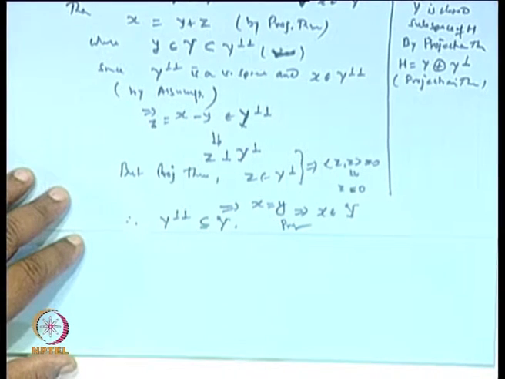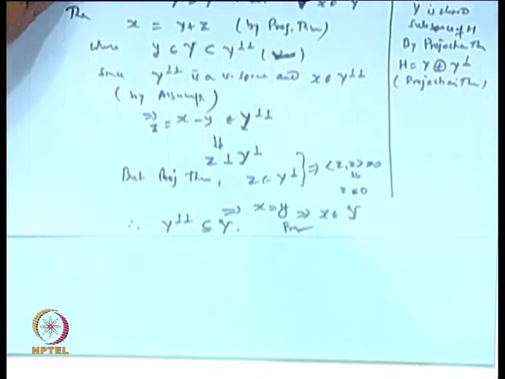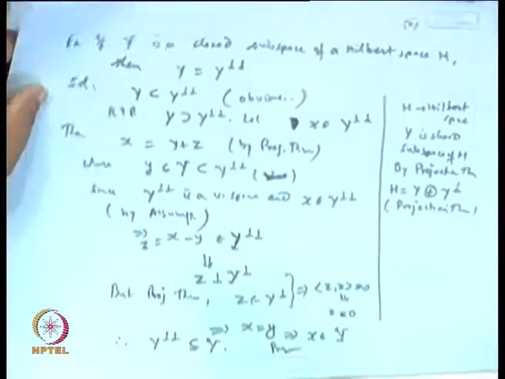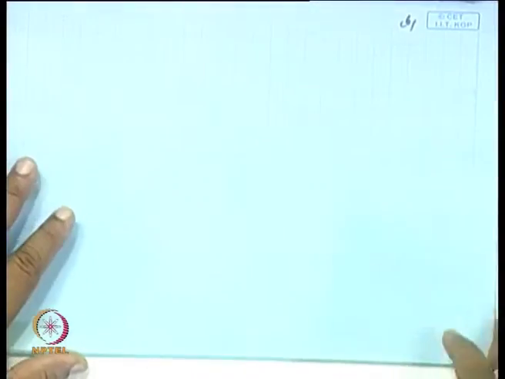Is this clear or not? And x is arbitrary, so we can say they are equal. Okay, so this is an interesting result. And then another, yes. So why is this called the annihilator?